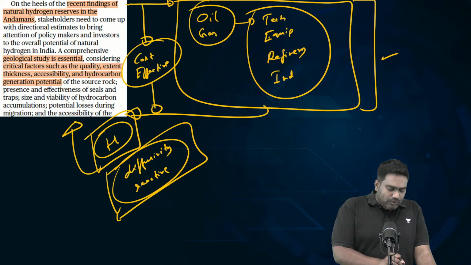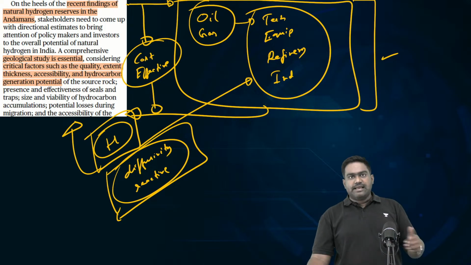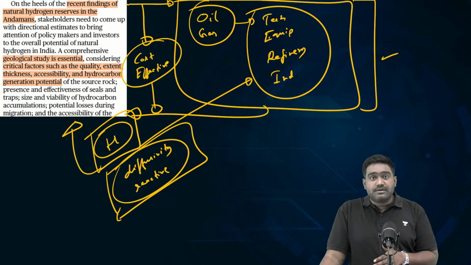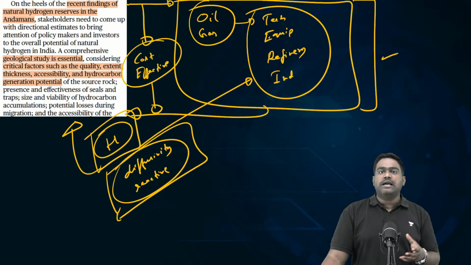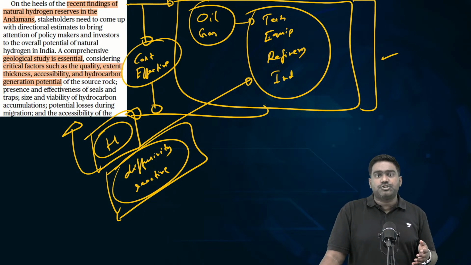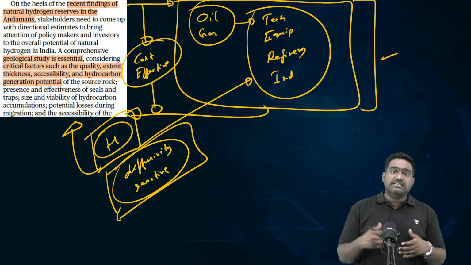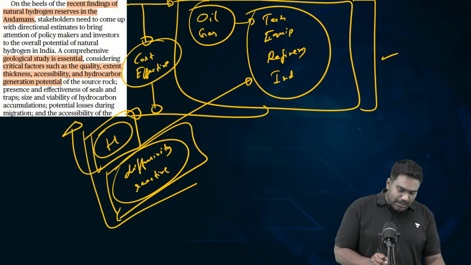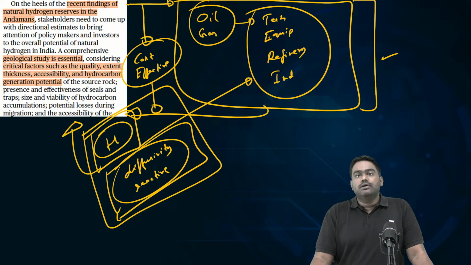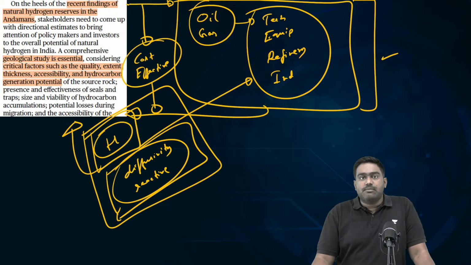So, if you, let's say, try to pass hydrogen through existing gas pipelines or existing refineries, the metal rods, pipes, and cement which is used in the construction will corrode. So, you need to make changes to the existing facilities and infrastructure in order to adopt hydrogen as an alternate fuel. Those technological changes have to come up.